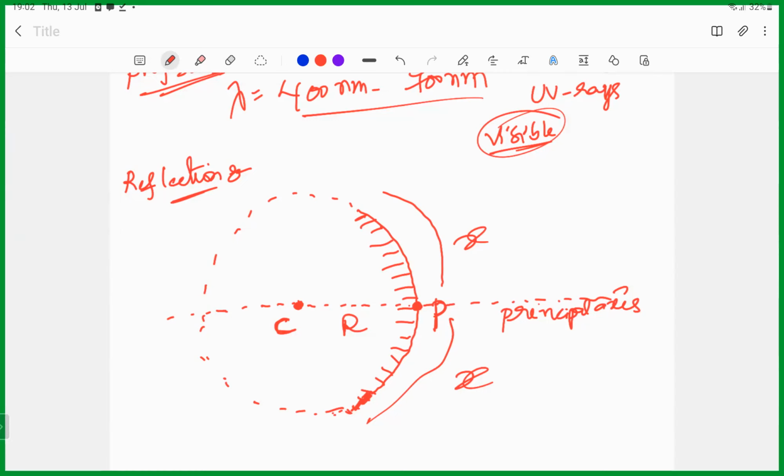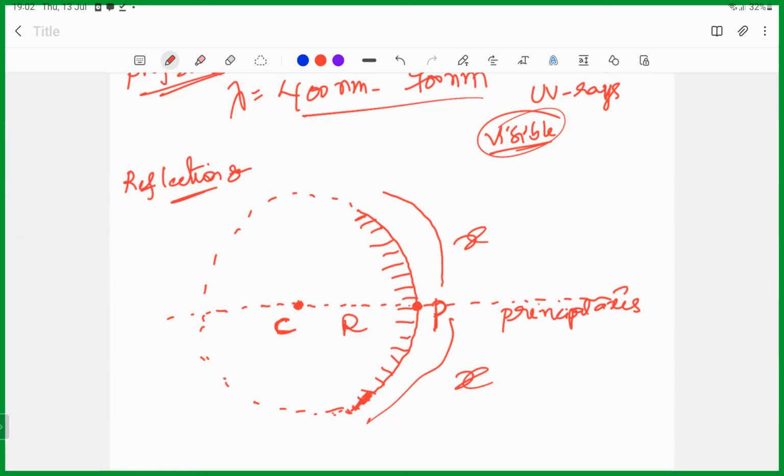In the next class, Rohit, Hari, can you bring the protractor? Yes. Okay, you bring it. Then we can properly draw the lines, and then you clearly understand. The object is between pole to F and F to 2F. 2F is nothing but the radius of curvature, R, right?